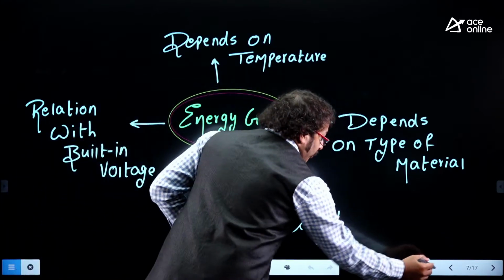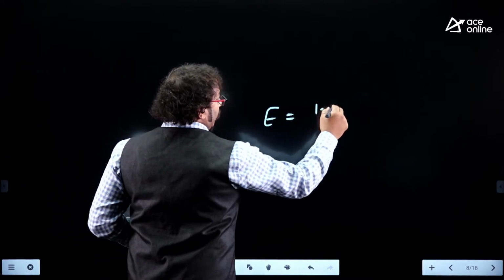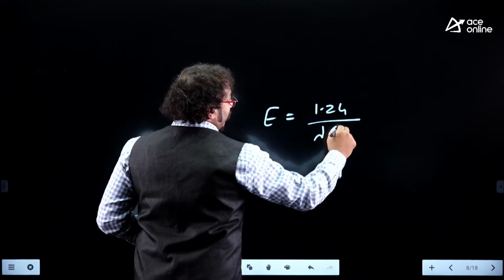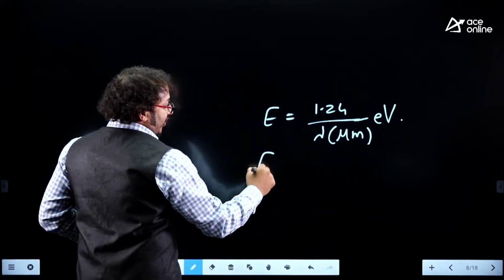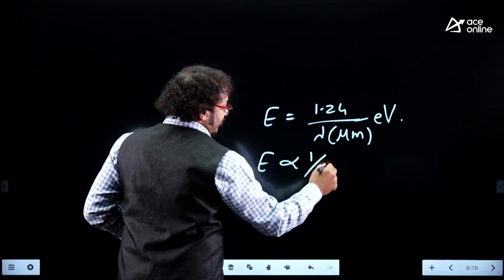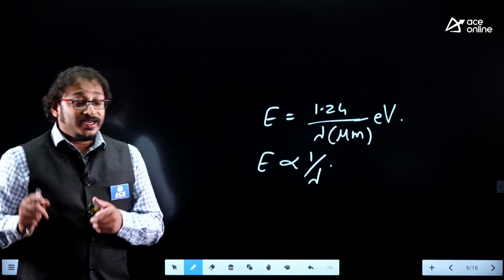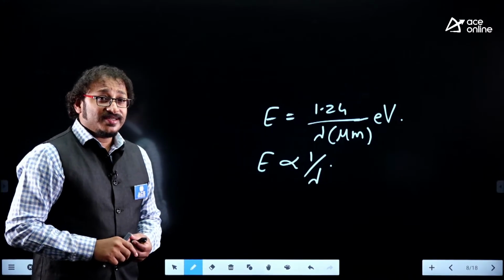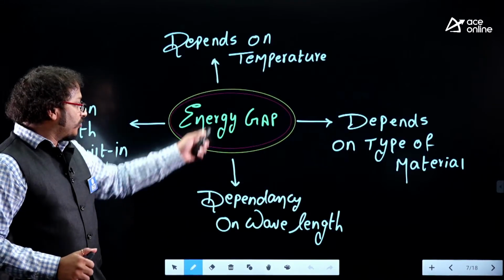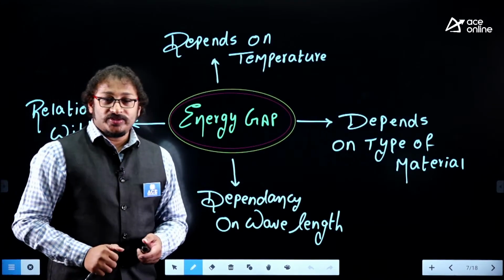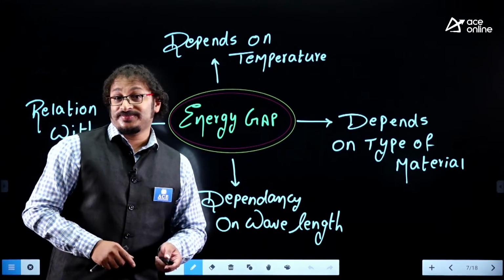I hope you know this formula: energy E = 1.24 / lambda. Of course, lambda must be in micrometers, and units must be electron volts. So energy is inversely proportional to lambda. This is one of the very important relations once you're studying optoelectronic devices, especially photodiodes, and second, light emitting diodes. So this is one more very important dependency, energy gap with respect to wavelength. And of course, you have a lot of previous GATE questions.